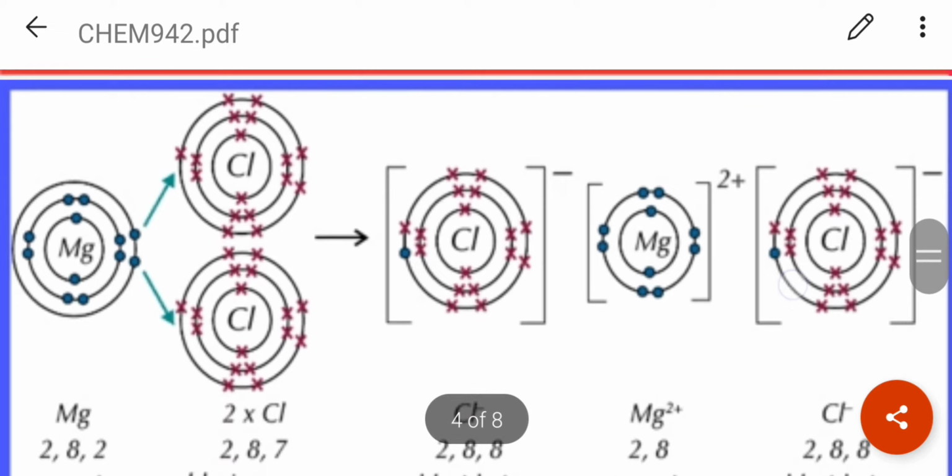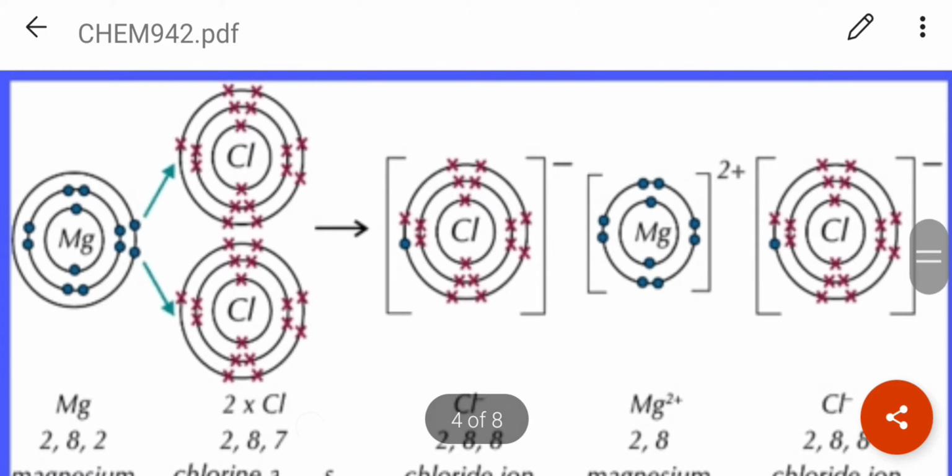Now I'll move to the next example, magnesium chloride. In magnesium you see 2 electrons in K cell, 8 electrons in L cell and 2 electrons in M cell. 2, 8, 2 is the electronic configuration. Whereas in the case of chlorine it remains the same, 2, 8, 7.